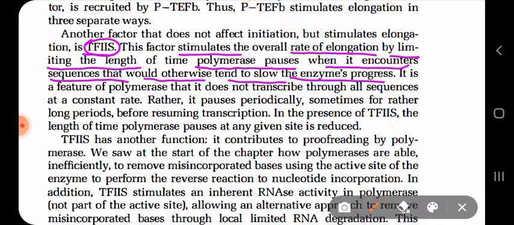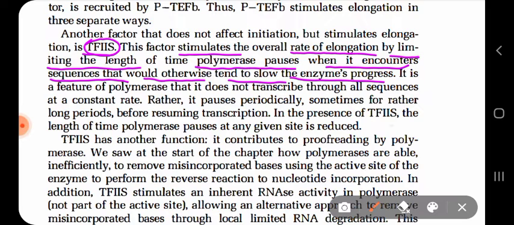It simply means RNA polymerase cannot transcribe all the sequence at a constant rate. RNA polymerase 2 in eukaryotes does not transcribe through all the sequence at constant speed.